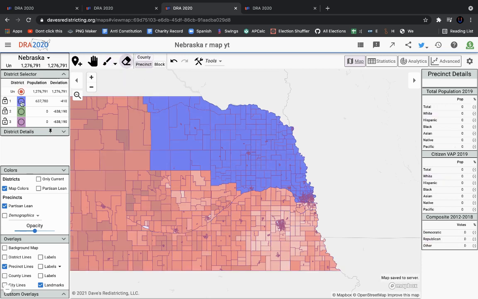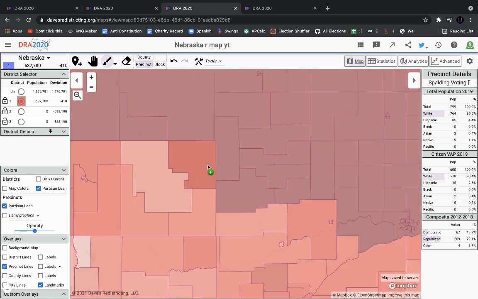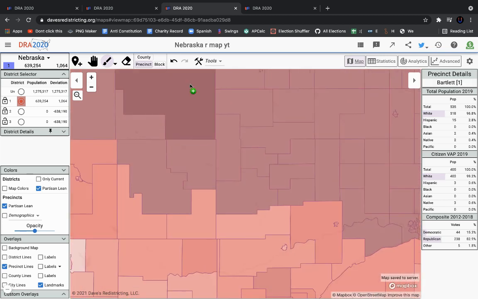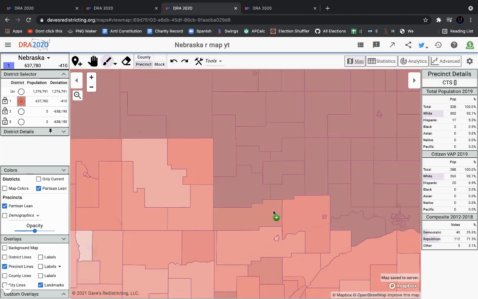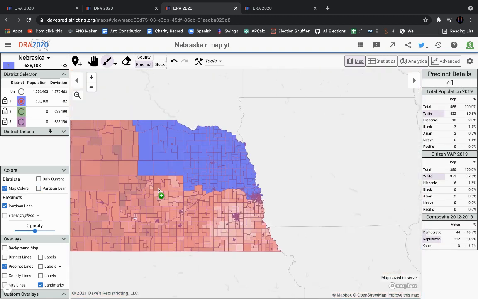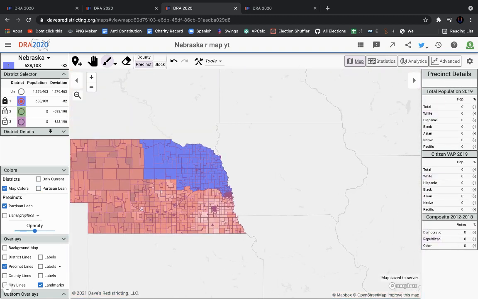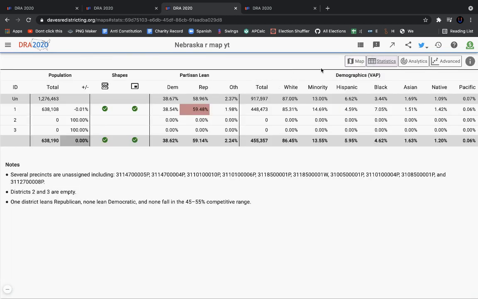And yeah, these counties out here are very, very sparsely populated, so you're going to have to get a few of them actually. Try to find a good one. Here, this will work. So this first district would be, I'm guessing, R plus 22 or something like that. Yeah, it's basically R plus 21.